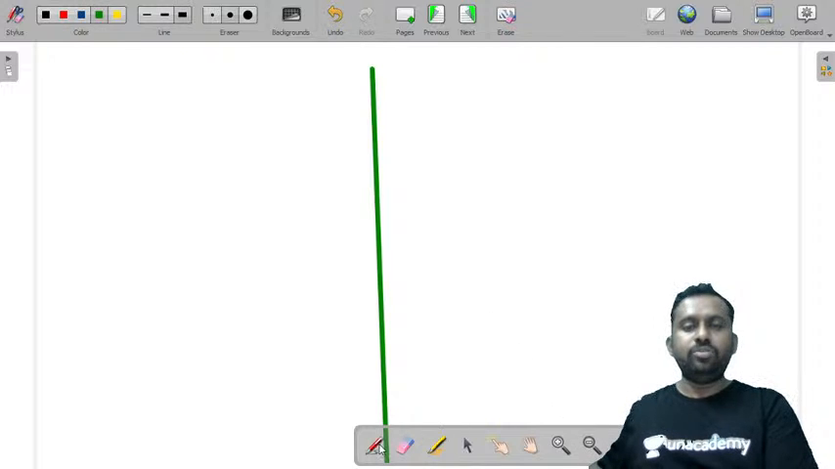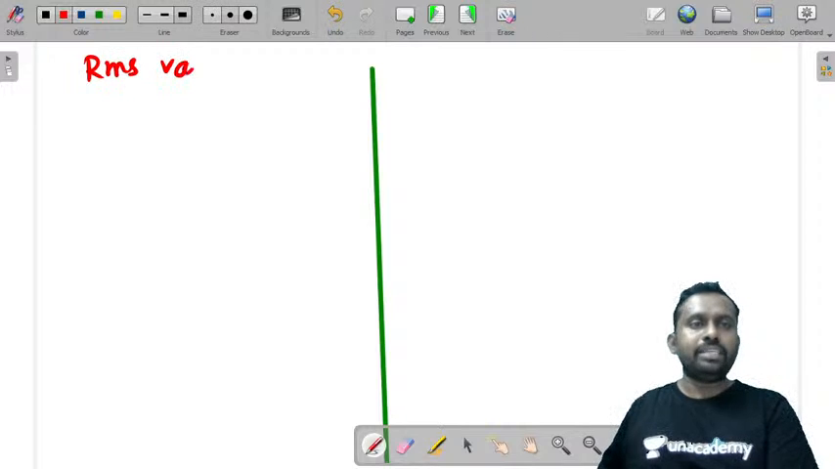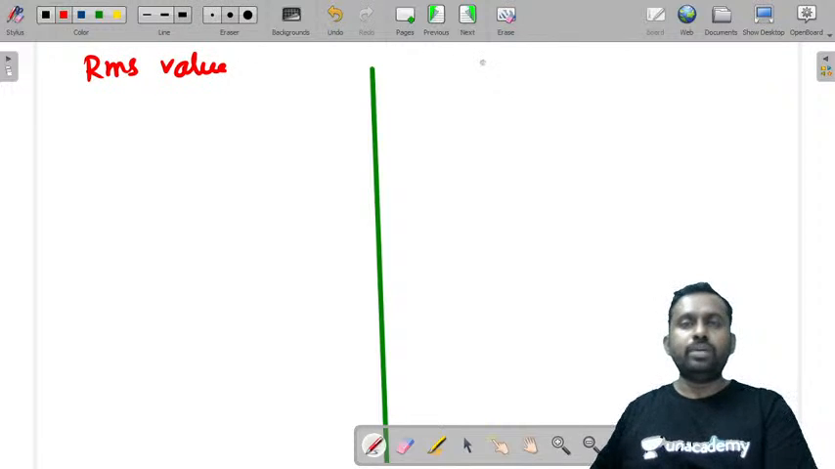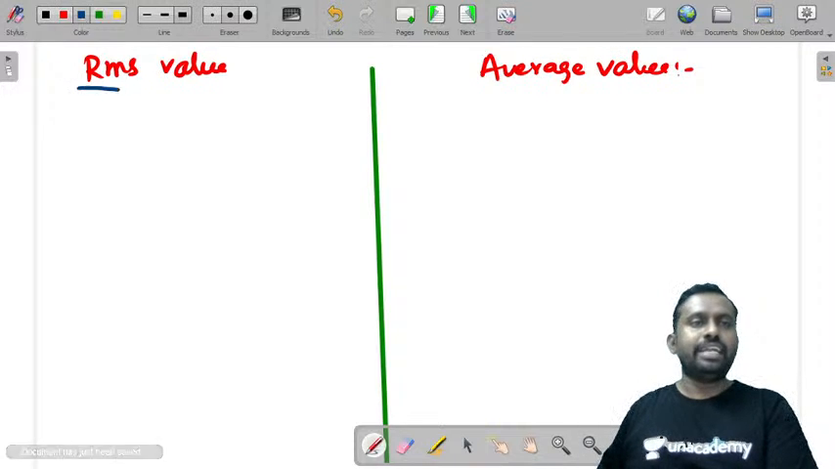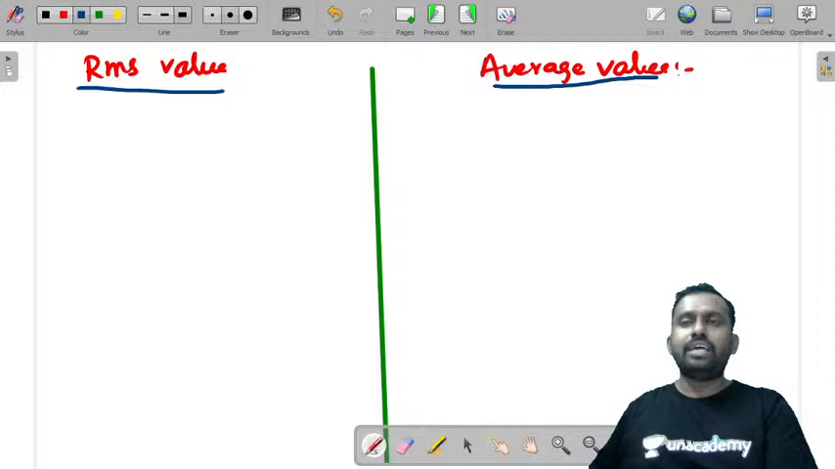Now first I'll tell you these two things parallelly. Now let us take what is an RMS value. The other one is average value. Let us look at these two, and first I'll tell you what these are based on, then I'll tell you what average and RMS value are.